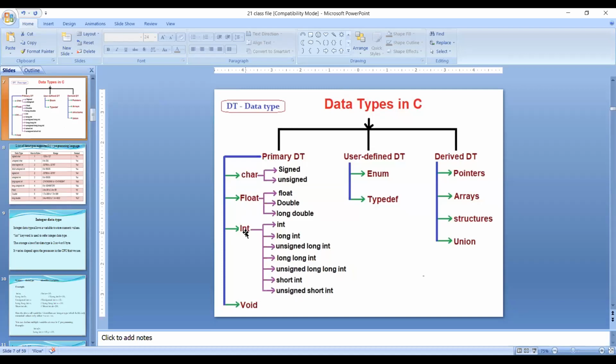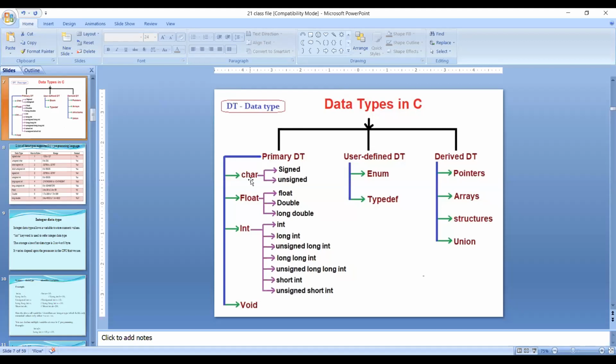Here see integers: int, long int, short int, that is signed, unsigned, unsigned long int, unsigned short int. Then character, signed character and unsigned character, only 2. Floating: float, double, long double. So you remember only 3 data types initially, that is int, float, character.